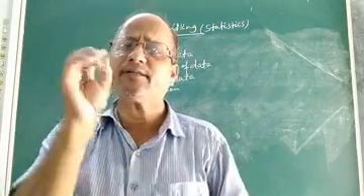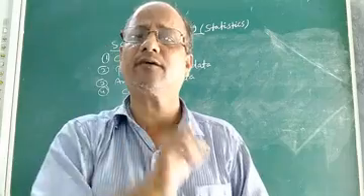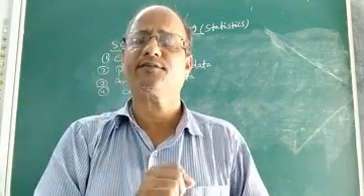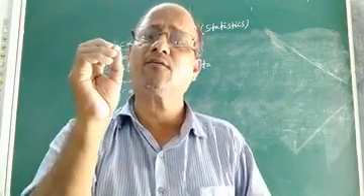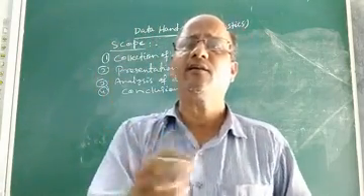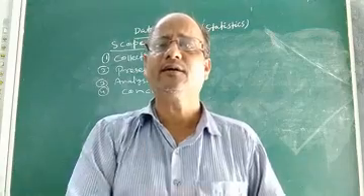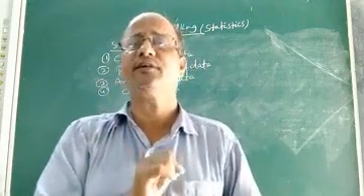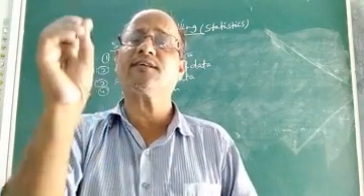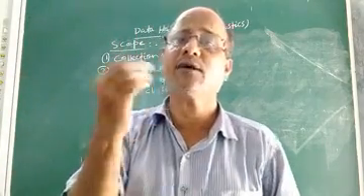Now the point is, what is the scope of statistics? What areas does statistics cover? Or what are the things that we come across in statistics? In statistics or data handling, what we generally read deals with four things. The first is the collection of data. In statistics, the first thing that is done is that data is collected.